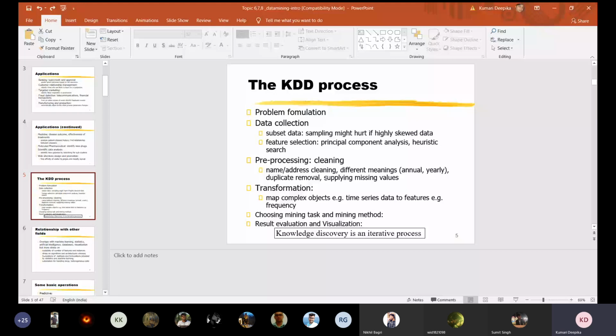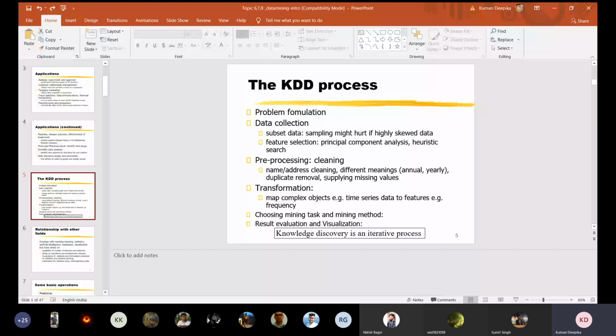So transformation, you know now better: mapping the complex object, time series, to feature. Because in data warehousing, in the assignment you are doing some transformation also, the expression transformation, the aggregated transformation. It's transforming from one form to another as per the requirement.